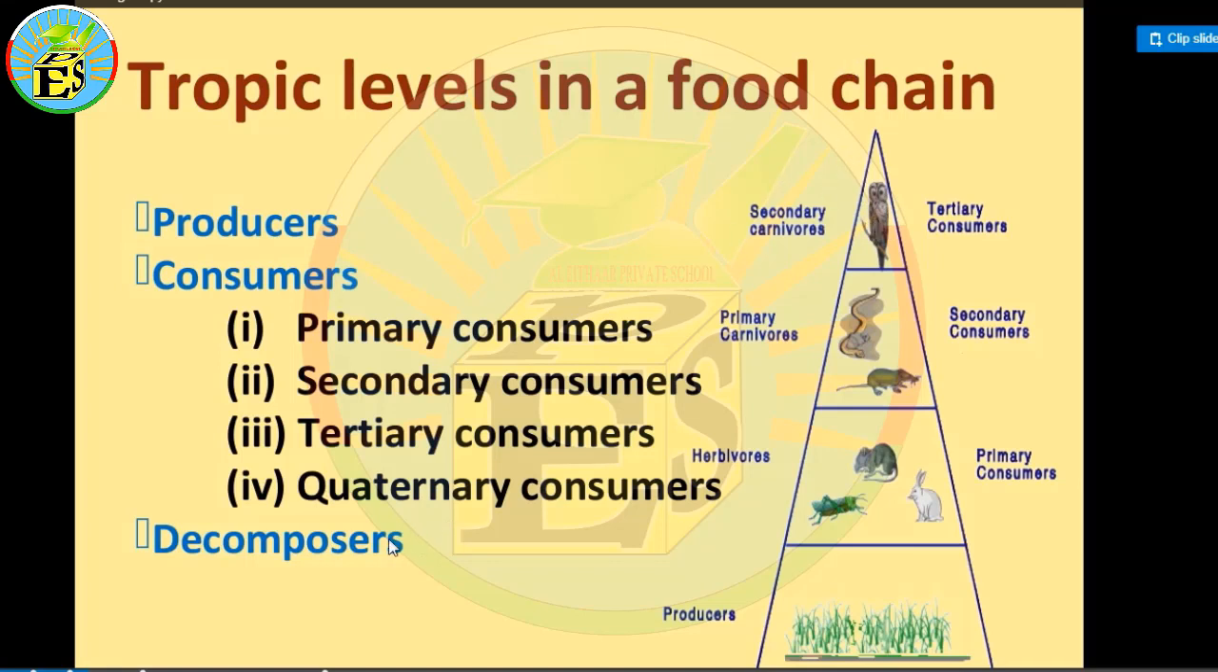And then these are decomposers. Decomposers are those which rely only on dead organisms. They eat dead organisms.